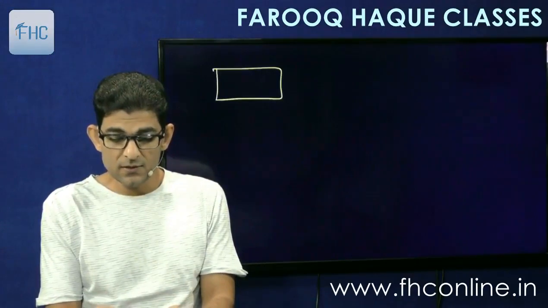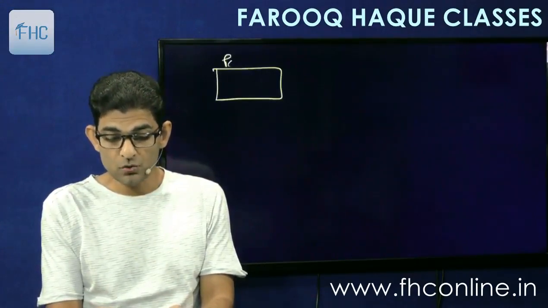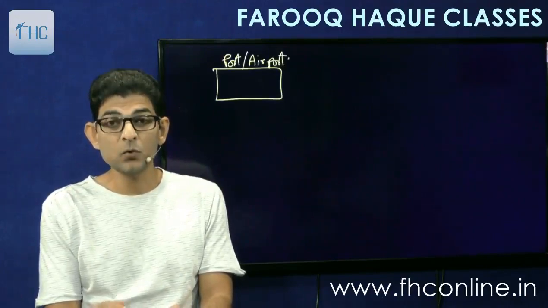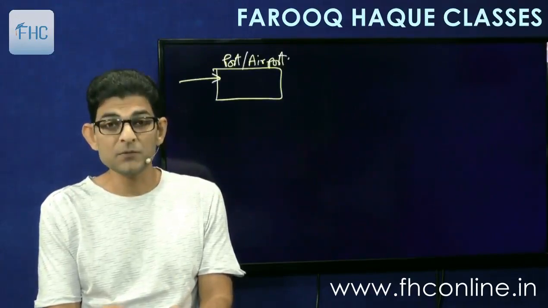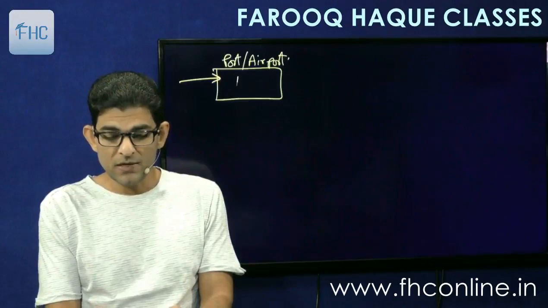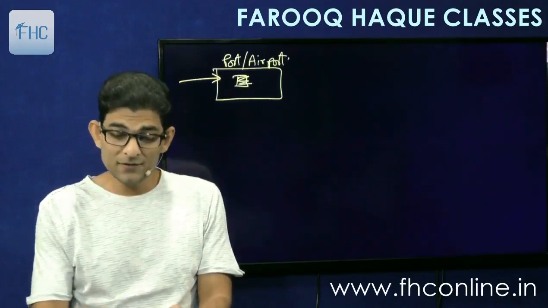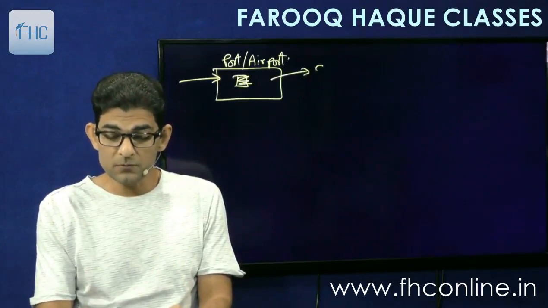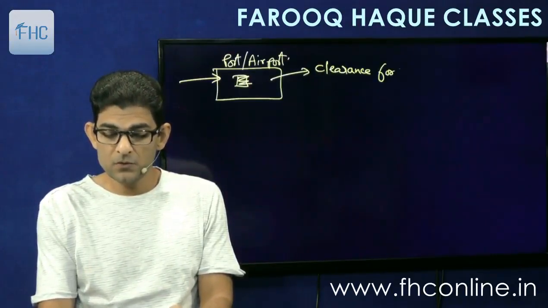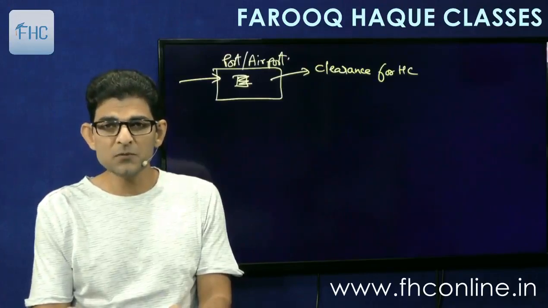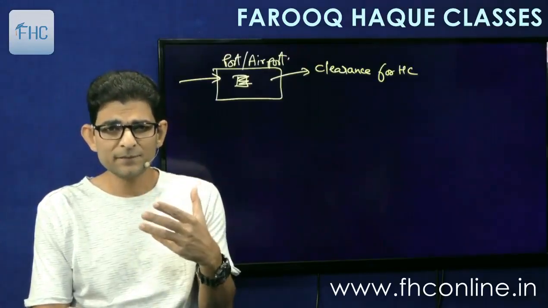Here is the port or the airport or the land customs station where the goods come, in the first place. So goods are lying here. When the goods are lying at the port or airport, you can either clear them for home consumption, means you pay the duty and clear them. Home consumption means clearance in India.